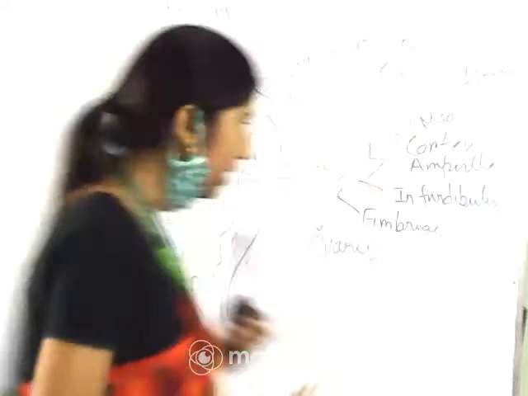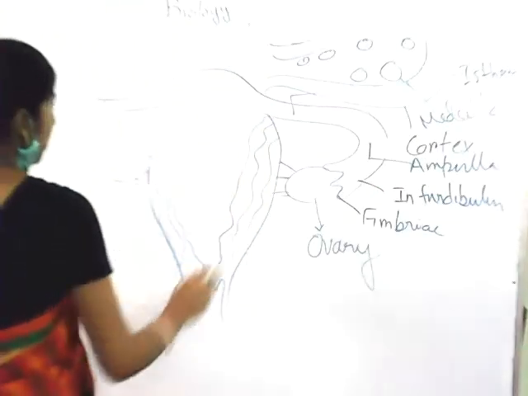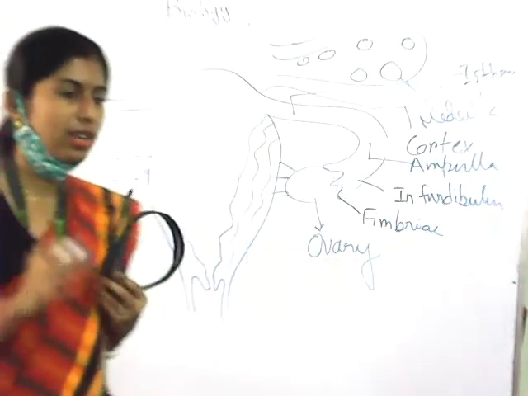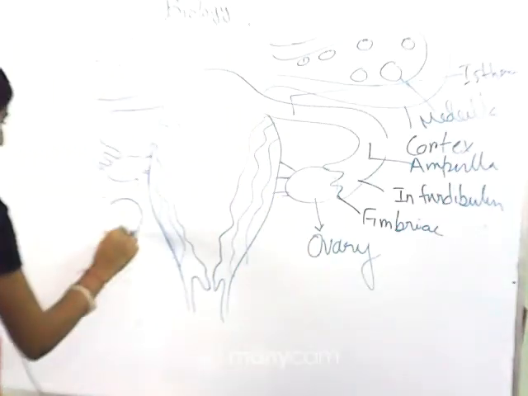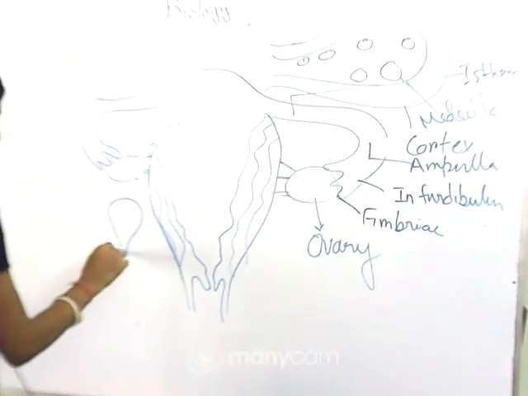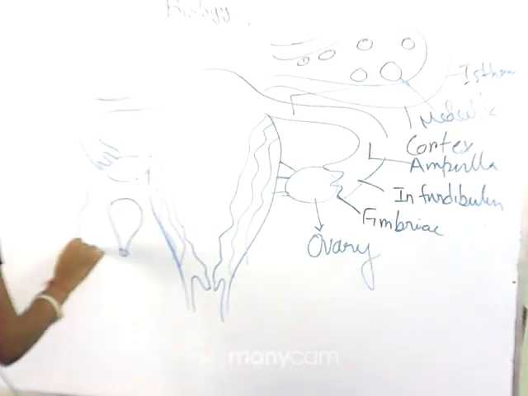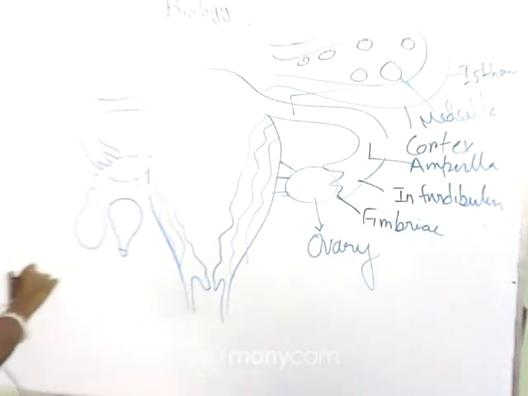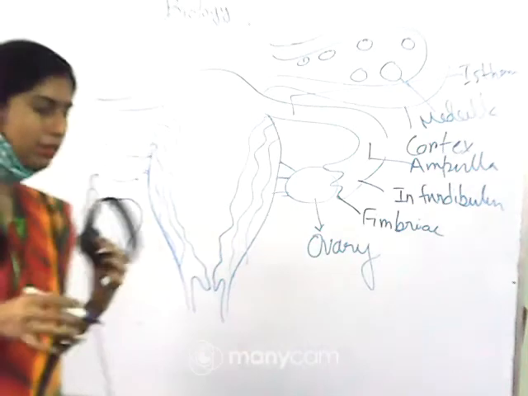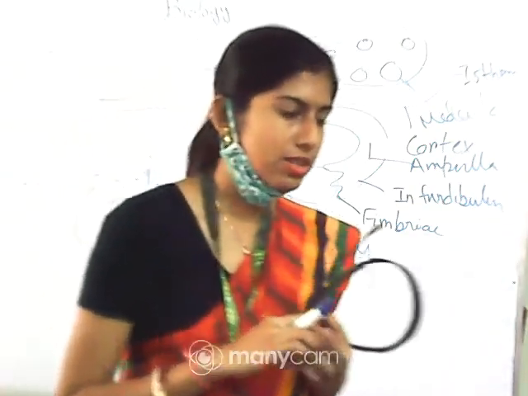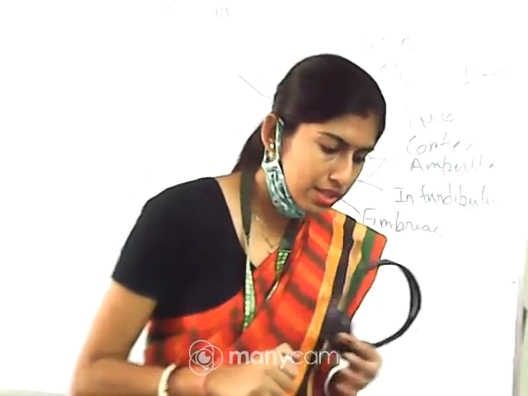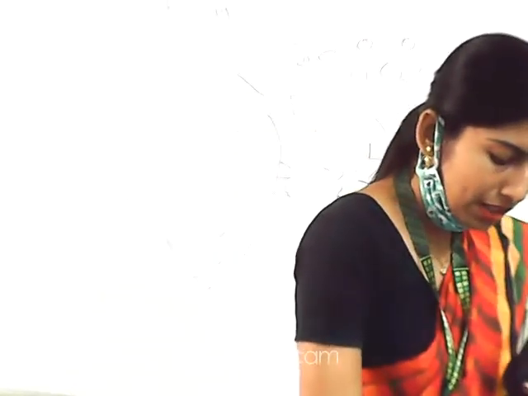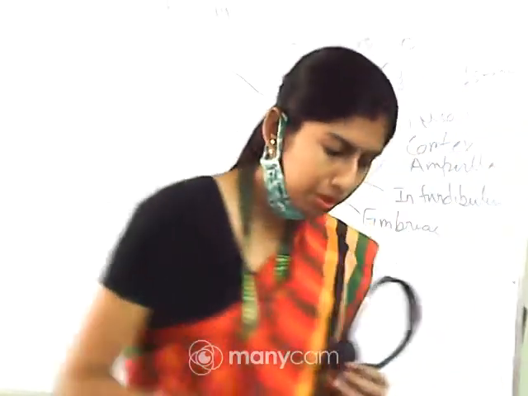Now come to the next part, that is uterus, which is generally considered as womb. The shape of the uterus is an inverted pear shape. If you see that this is a pear, now if you make it inverted, that is the shape of the uterus. It is supported by the ligaments attached to the pelvic wall.